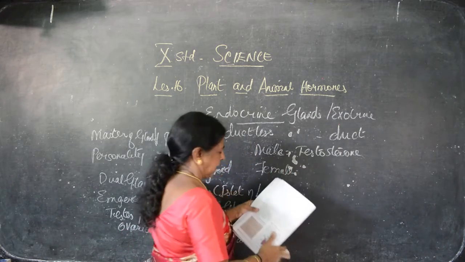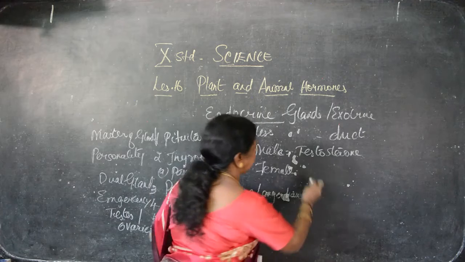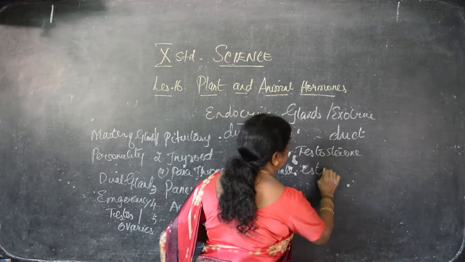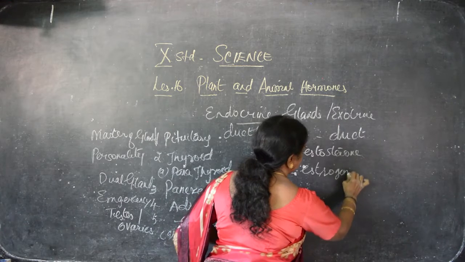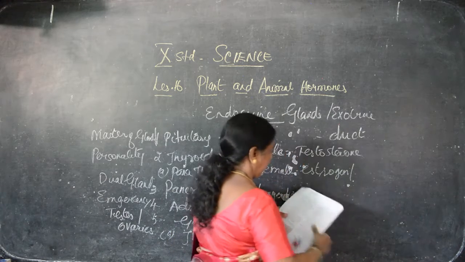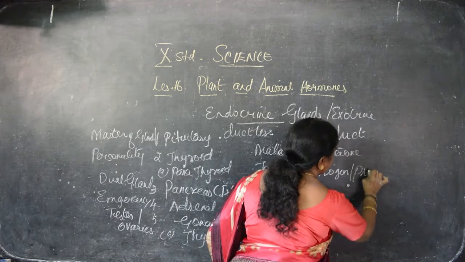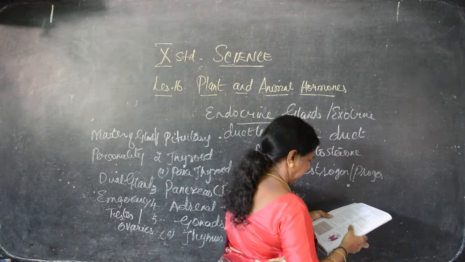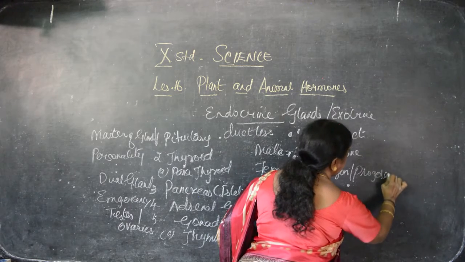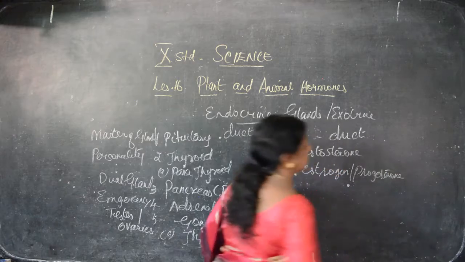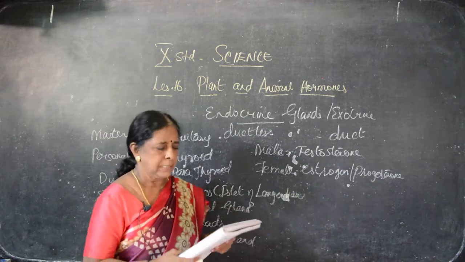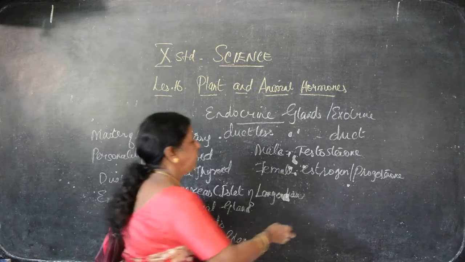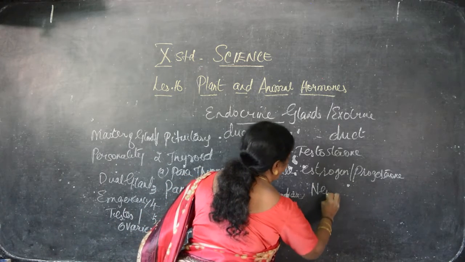These hormones help, for females, at the time of delivery. Estrogen and progesterone. Learn the spellings correctly, children. Progesterone. Clear? Then this is only adenohypophysis, and for neurohypophysis you have to see what the things are.